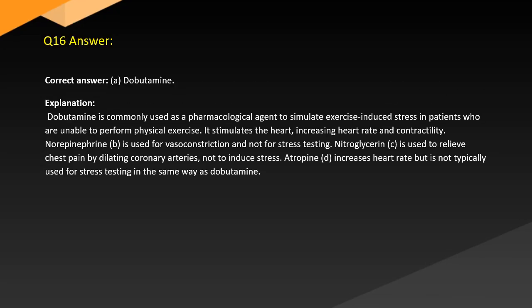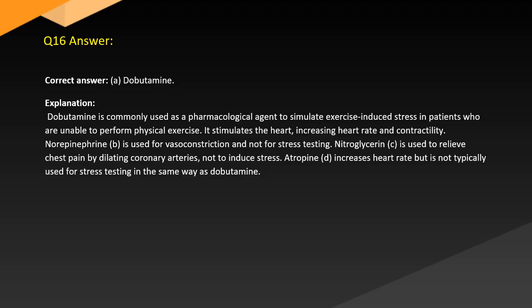Answer. Correct answer. A. Dobutamine. Explanation. Dobutamine is commonly used as a pharmacological agent to simulate exercise-induced stress in patients who are unable to perform physical exercise. It stimulates the heart, increasing heart rate and contractility.